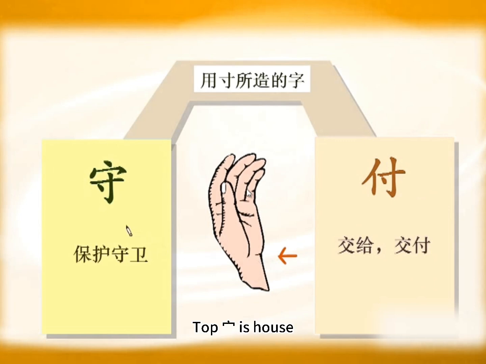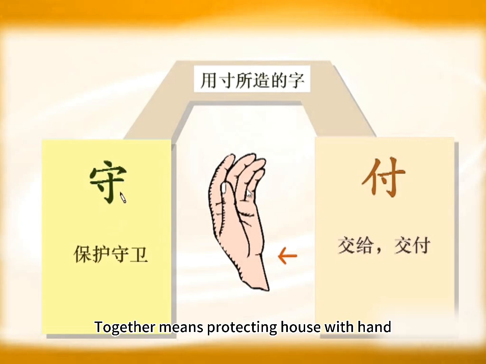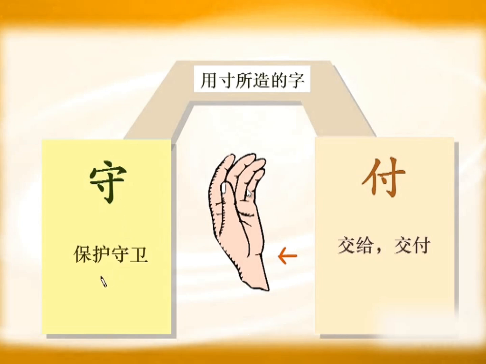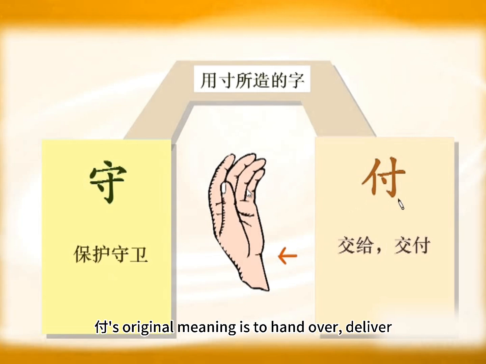Top bao is house. Bottom cun means hand. Together means protecting house with hand. Shou's original meaning is to protect, guard. Second character is fu. Left is ren, right is hand. Using hand to give to someone. Fu's original meaning is to hand over, deliver.